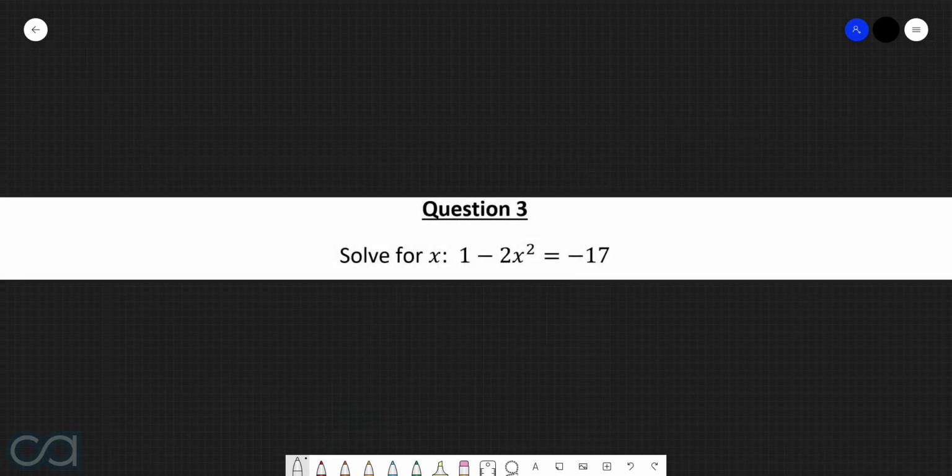Question 3. Solve for x. 1 minus 2x squared is equal to minus 17. So here we start off with 1 take 2x squared is equal to minus 17. First thing that we need to do here is isolate this x squared. So we can do that first by subtracting 1 from both sides. This cancels with this, and so now what we have is minus 2x squared is equal to minus 18.